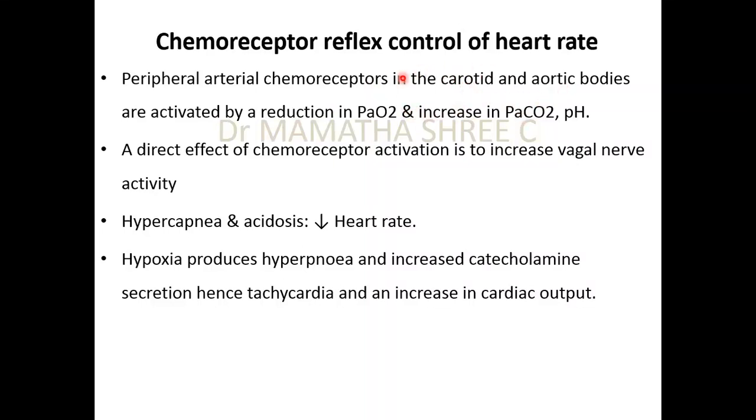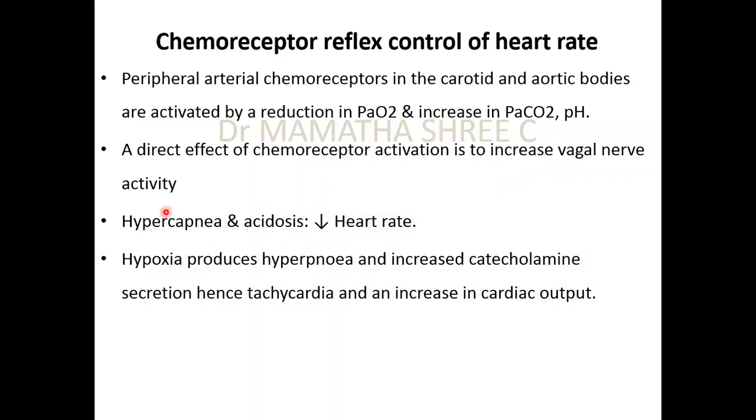Whenever there is an alteration in the partial pressures of oxygen and carbon dioxide, they will get activated. Hence, there will be an alteration in the vagal nerve activity. So if there is an increase in partial pressure of carbon dioxide or a decrease in pH, it is going to decrease the heart rate because of increased vagal nerve activity.